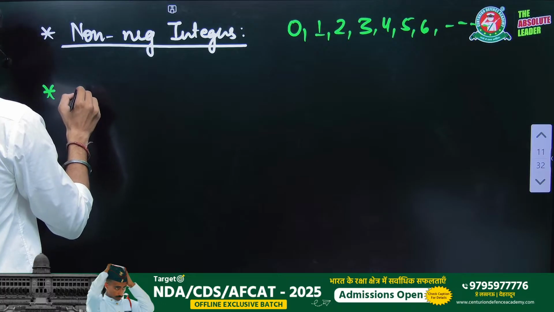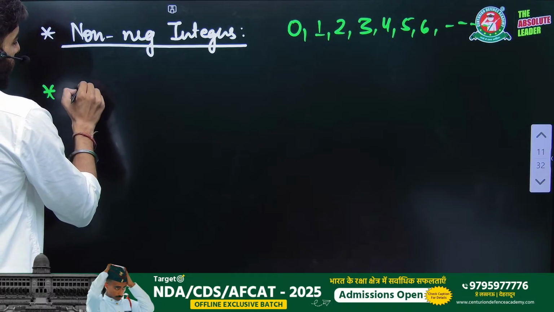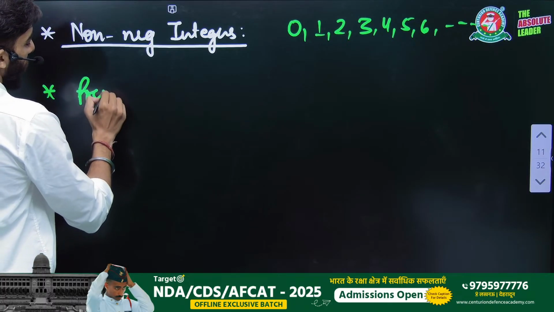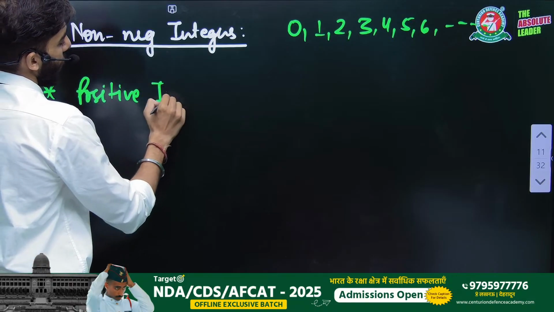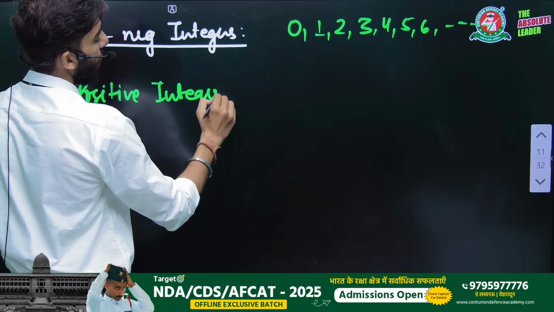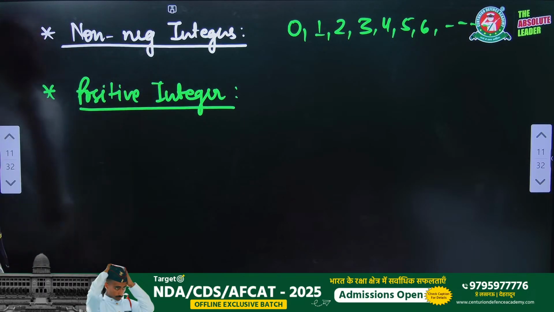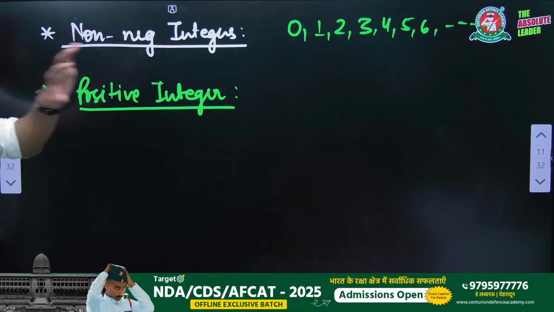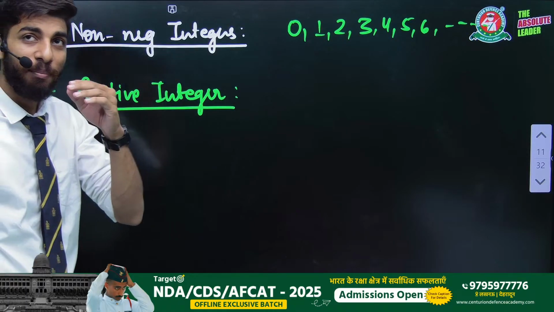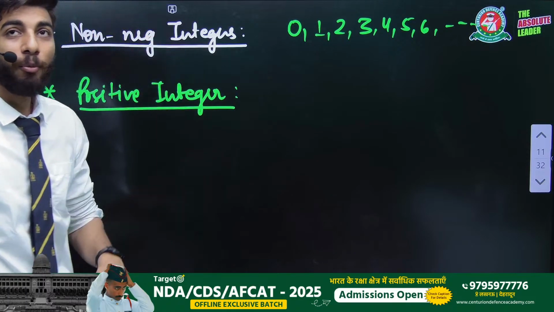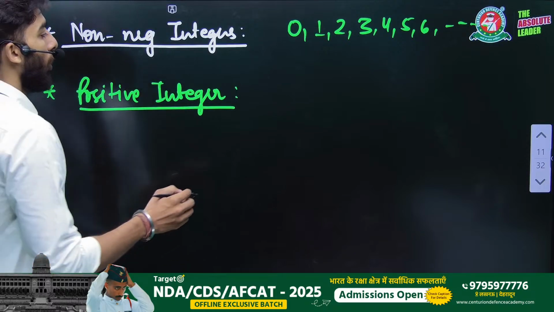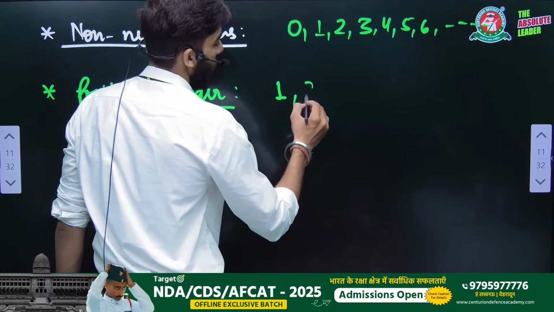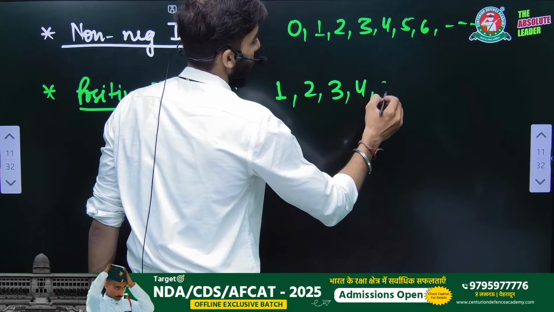Similarly, if there is written positive integer, now the difference between non-negative and positive: non-negative means there is no negative integer and positive means there is only positive integer. If you are talking about positive integers, we start with 1, 2, 3, 4, 5, 6.